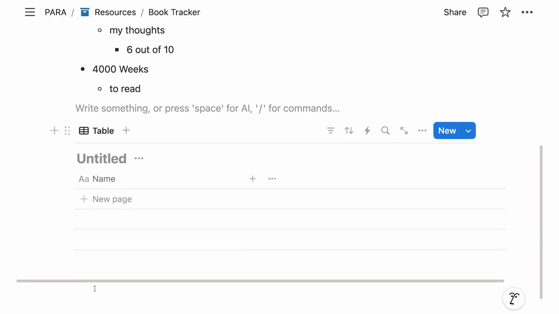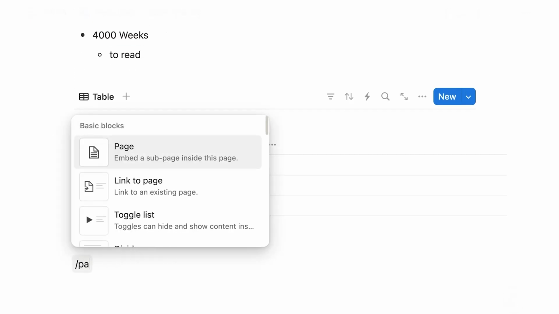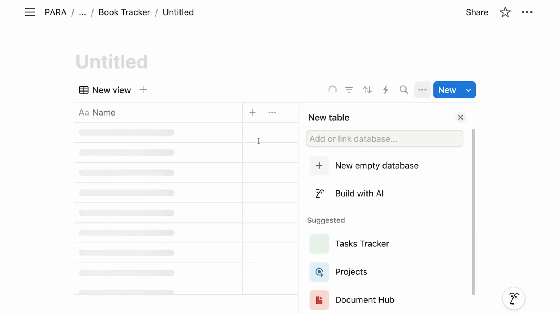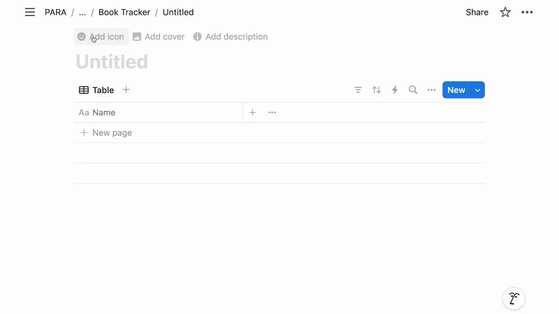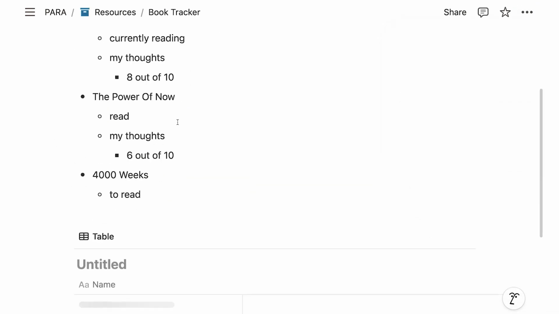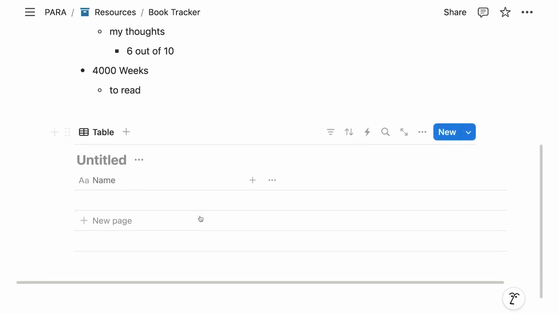Alternatively, to create a database, what you can also do is type /page to create a new page, and click here at the bottom, a table, and you also create what is called a full page table. Now we'll talk about the difference between them in a second, but basically here you now see that you can also add an icon to the database, but unlike a normal page, there's no other space. So you can't add blocks below or above it. The only thing that you have is the title and then the actual table. So let's delete this again, click on 3 dots and say move to trash, and then back in our book tracker, let's start working with this one first.